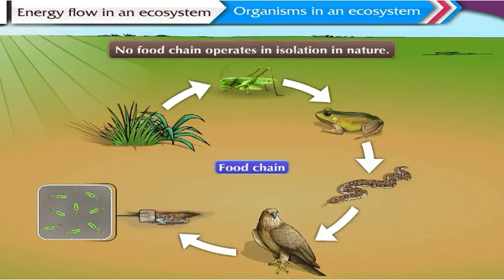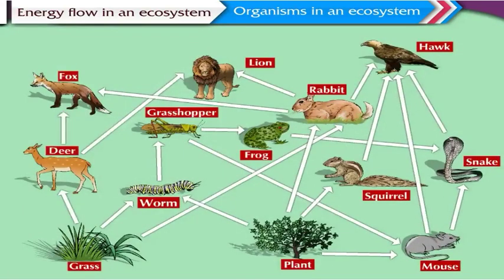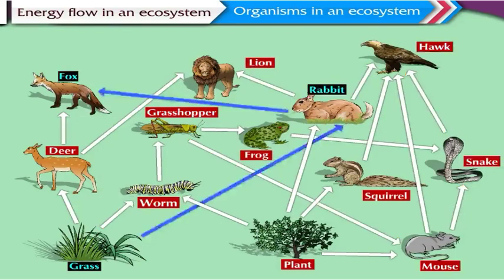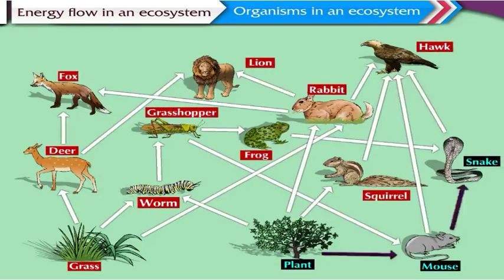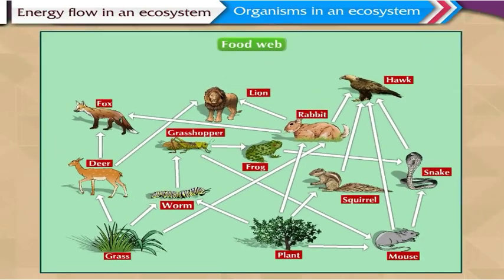No food chain operates in isolation in nature. Individual food chains are interconnected to each other in some way or the other. Thus, in this way, a food web is formed. Come, let us gather some more information about food chain and food web.